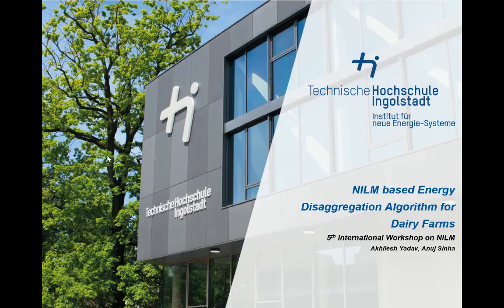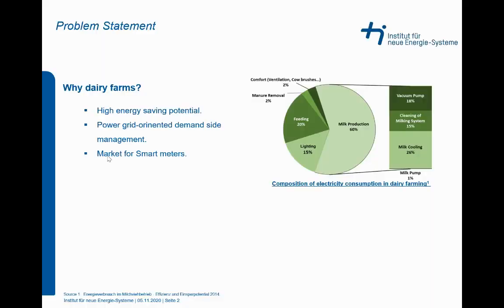Today we are presenting our project, NILM based energy disaggregation algorithm for dairy farm. Our project targets the agricultural industry, in particular dairy farms, because the milk production process has scope for energy optimization. Dairy farming being an energy intensive category of the agricultural sector, it has high potential for power grid oriented demand side management.